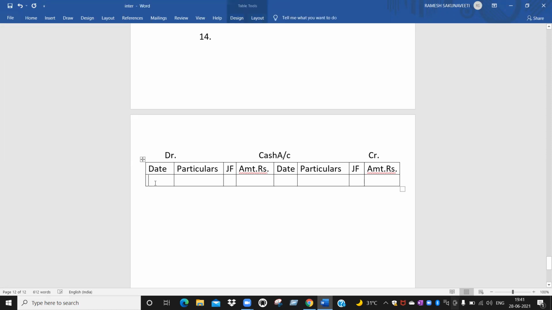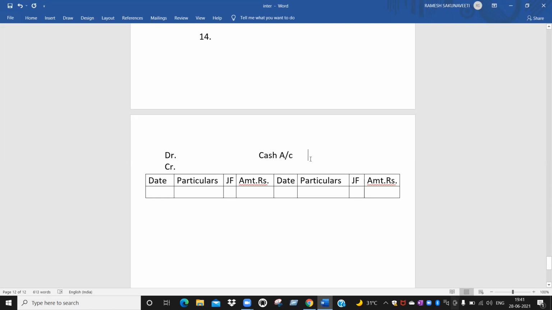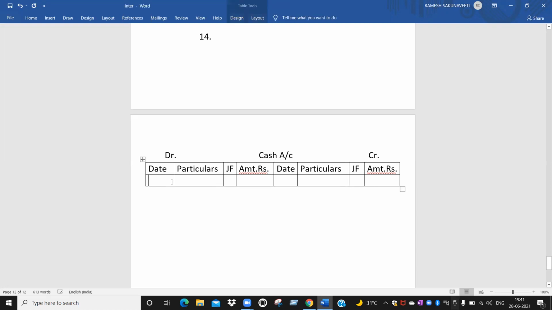Now coming to journal entries. Now you read the journal entries. First one, cash account. Tell me, what is the journal entry? First transaction, what is the journal entry? Cash account debit to capital account. Now you see, what is the date? 1/11/2017.